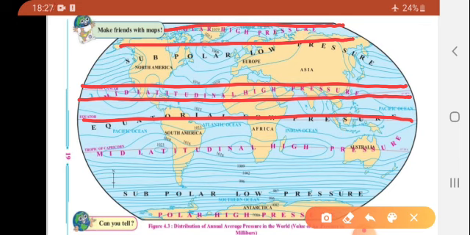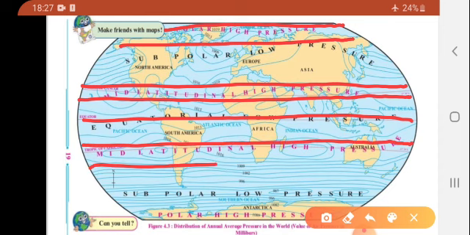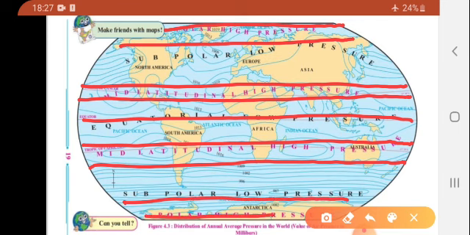Here also, 25 degrees to 35 degrees south and 80 degrees to 90 degrees south. These are in both hemispheres. This is the latitudinal position of the high pressure belt.